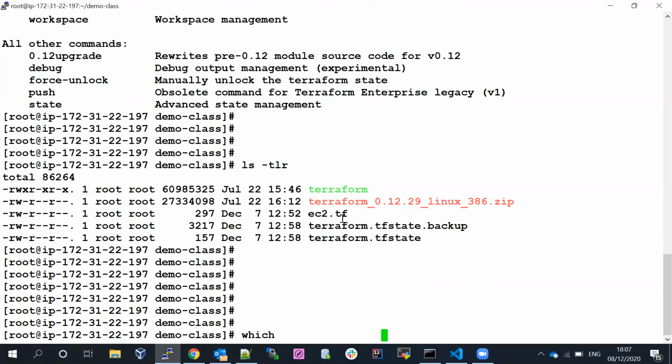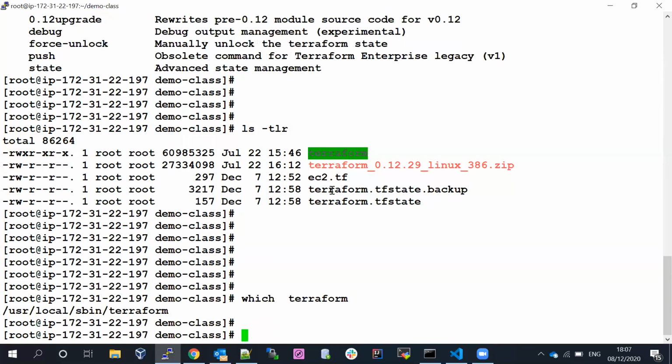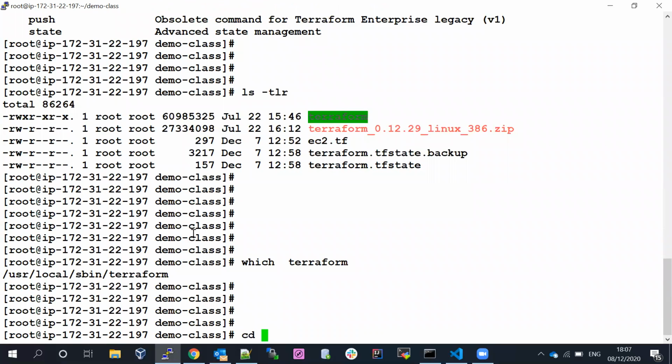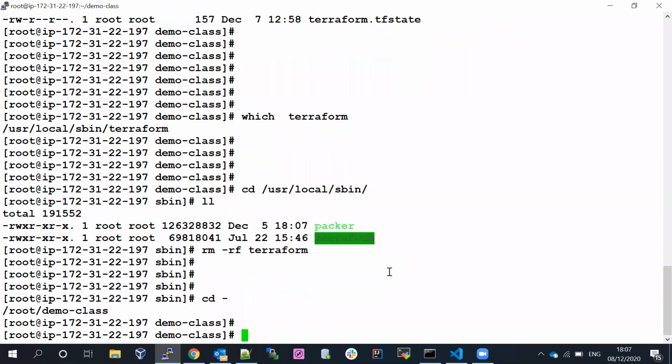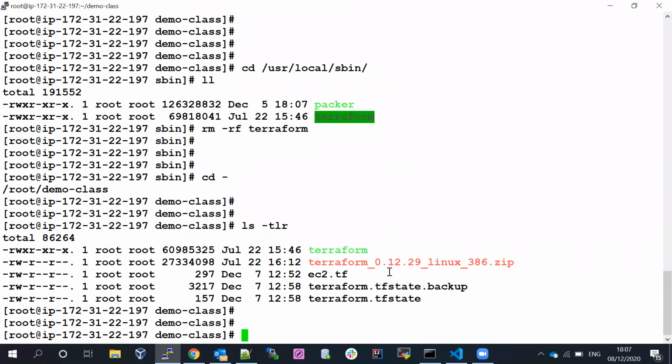Let me show you something. If you run which terraform, this is the location where the environment is set. I'm going to this location. This one I installed previously. Let me take it out. I don't want this one. We have Terraform installed, which is available locally.